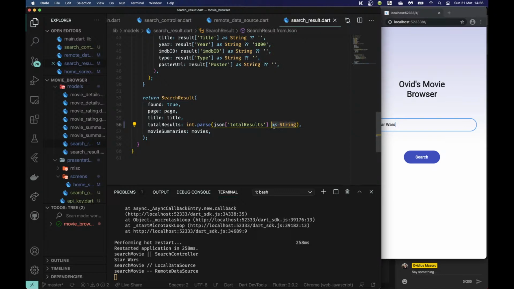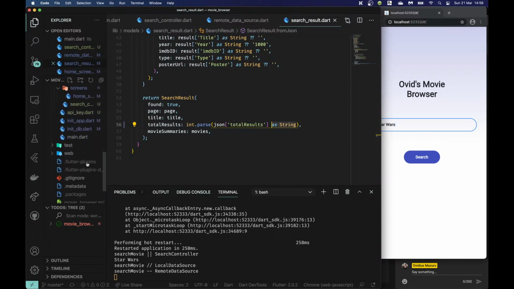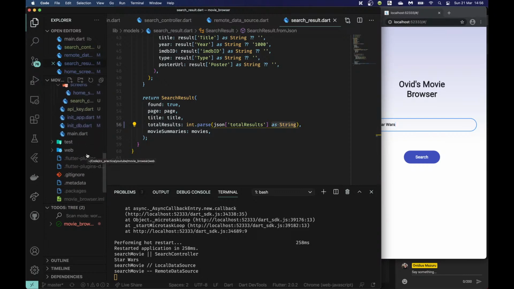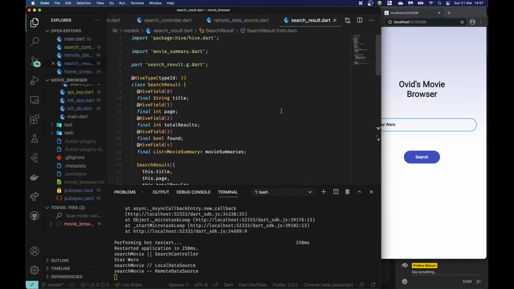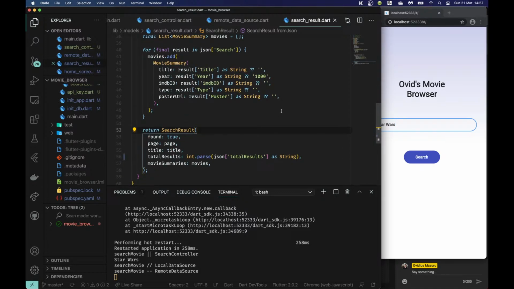You might also be wondering why I bother saying as string. I could just remove this. The reason is because if you use a linter, something which checks your code for, you know, the style of code you've written, then that would have been recognized. It would have told me to type it. I apparently do not have a linter in this project, but that's fine. I could put one in later, but not right now.